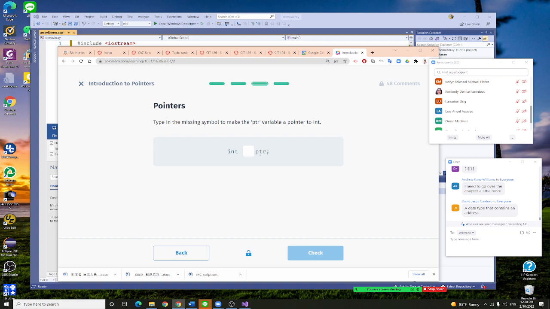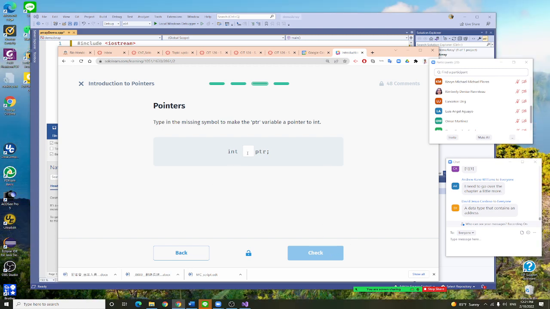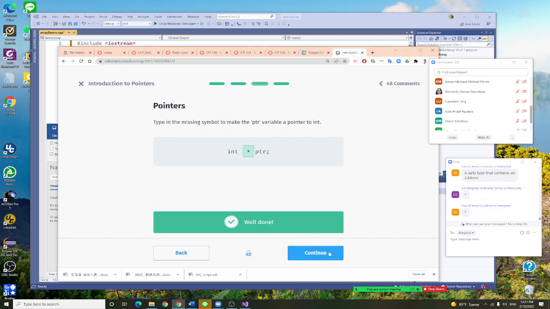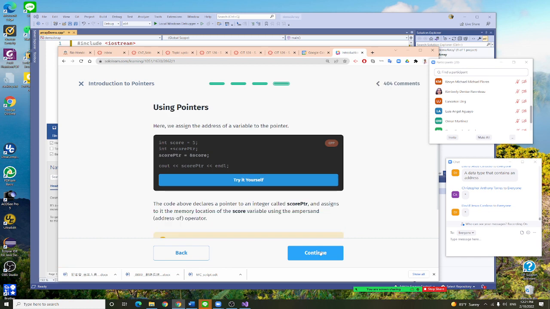If you want to use ptr, this variable, and you want to reserve this variable in the future to transition an address, what do you need to put right here? You put what? Asterisk. Yes, you have to put it like that.